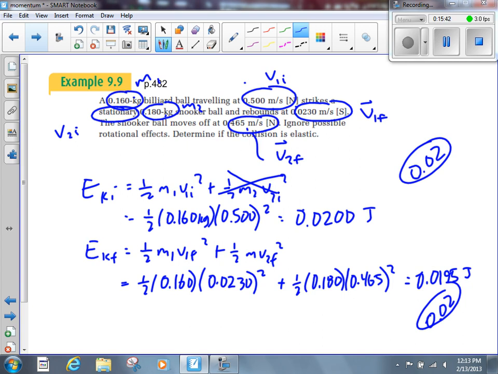You guys learned in Science 10 something called the second law of thermodynamics. The first law of thermodynamics said energy can't be created or destroyed, only transformed. Same as the law of conservation of energy. The second law of thermodynamics said you can't even break even. In other words, whenever you have an energy conversion, you always lose a little bit of energy. Do you remember that from Science 10?